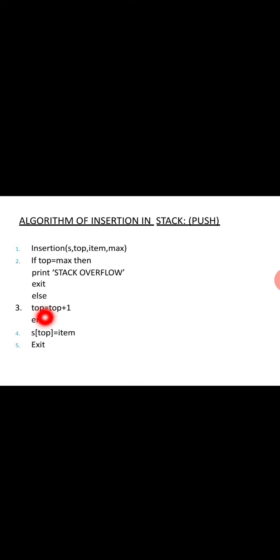At that time we increment the top: top equals top plus 1. For example, initially when the stack is empty, top is 0, 0 plus 1 is 1, then S[1] is equal to item. Whatever value we input will go to S[1]. Keep doing that until top is equal to maximum. For example, maximum is 5 and top is now 1. Once again we check the condition: 1 is equal to maximum? No, the condition is false, 1 is not equal to 5. Then we increment the top to 2, and S[2] will be item.